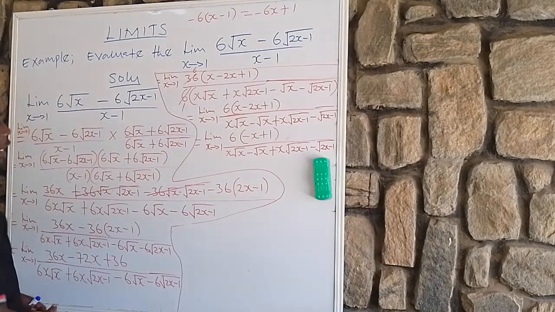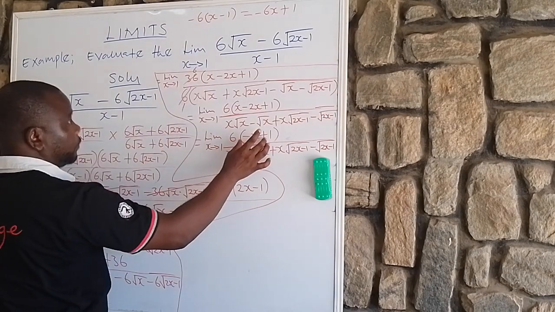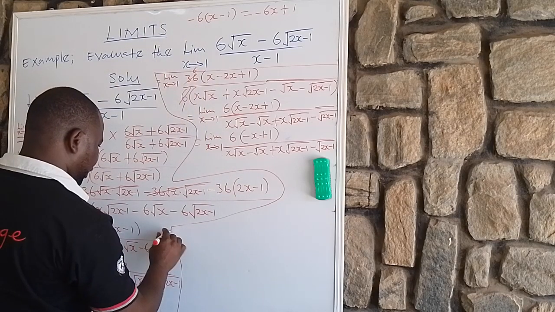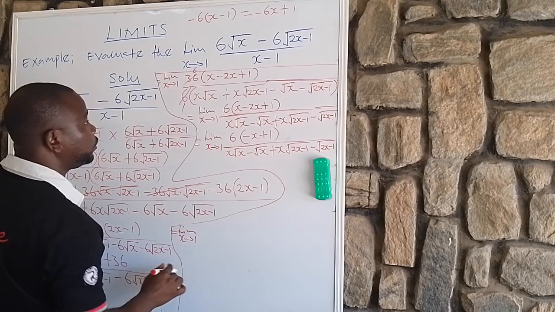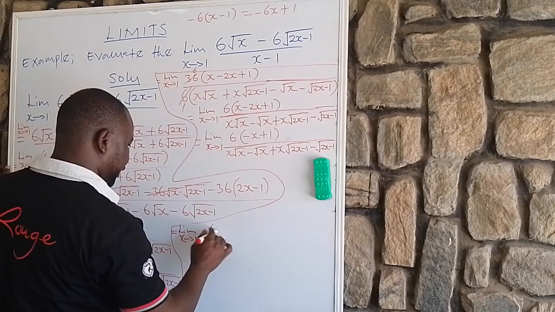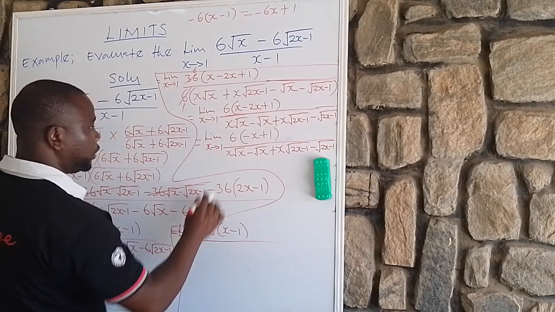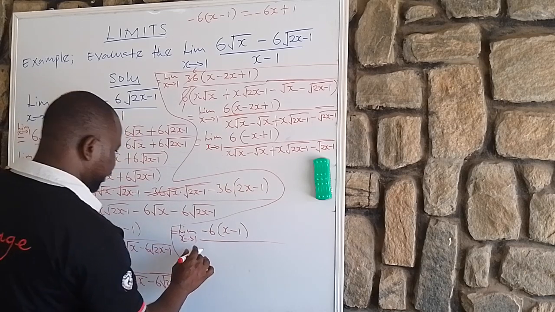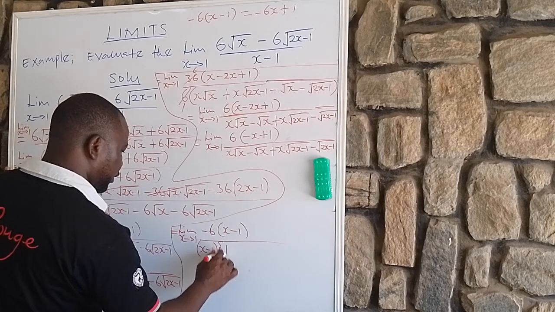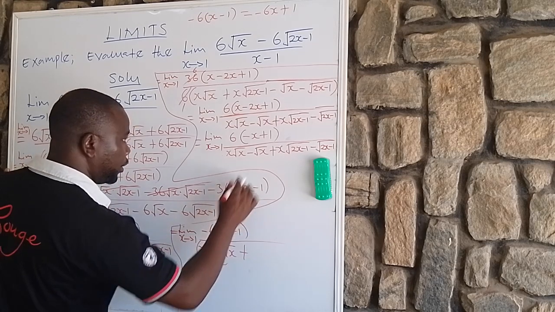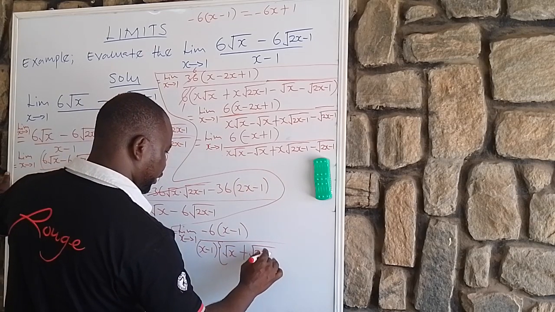So if you agree with me, it means we are going to do it this way. Instead of this, we'll write this here. So here will now be equal to the limit as x tends to 1 of minus 6, open bracket, x minus 1, all over, since x minus 1 is common, you factor it out, then root x plus root 2x minus 1.